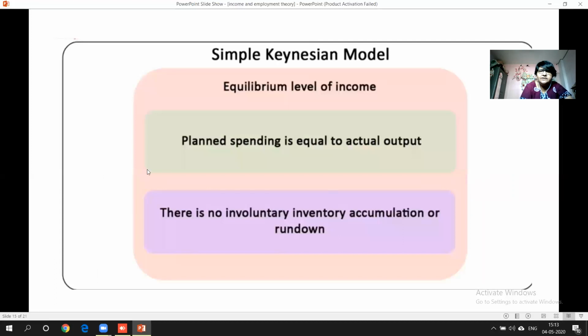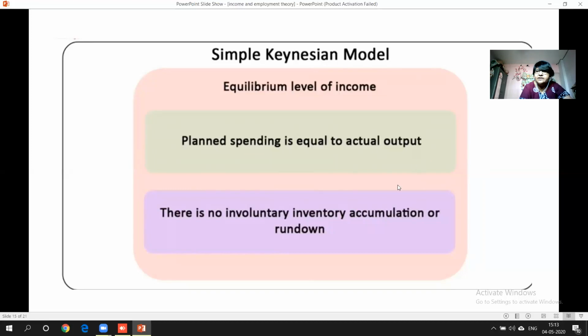Now you can see here the equilibrium level of income, how it will arrive at the equilibrium level. Planned spending is always equal to actual output. This should happen. Then only we can say we can arrive at the equilibrium level. That is, planned spending should be equal to the actual output. Whatever we are thinking that this much we are going to produce, that same level of actual output should take place. Spending here means the payment to all the four factors of production, and actual output means the total production. This should be equal. Obviously, it should be equal.